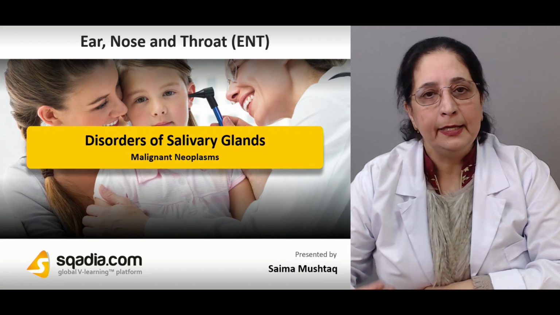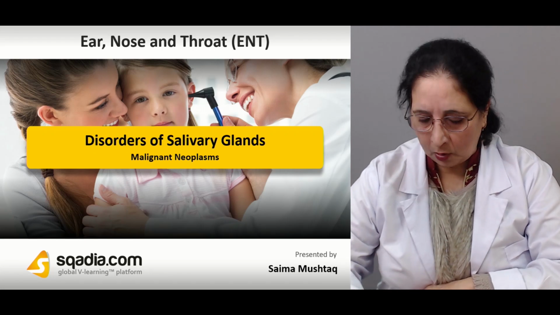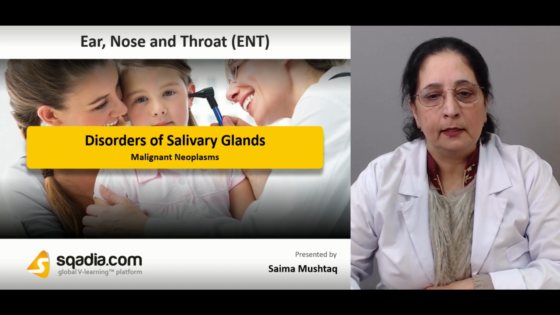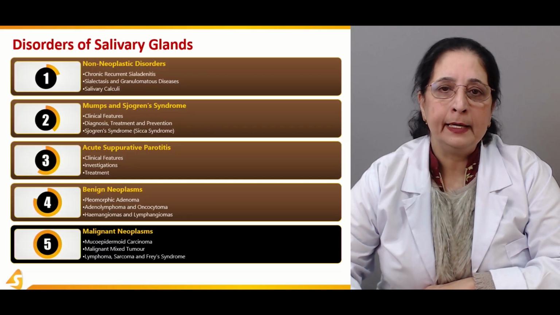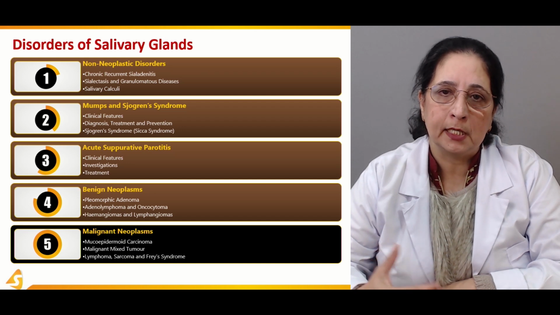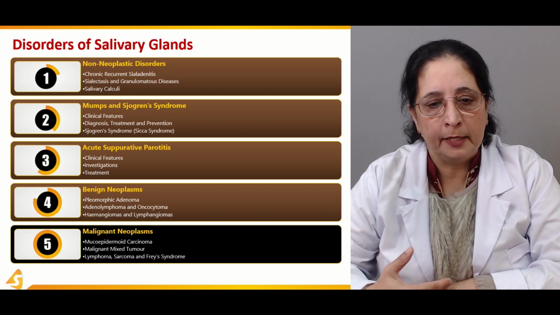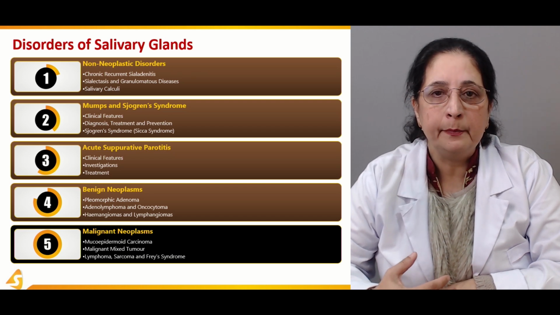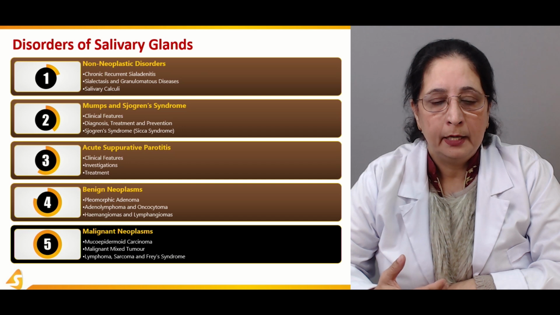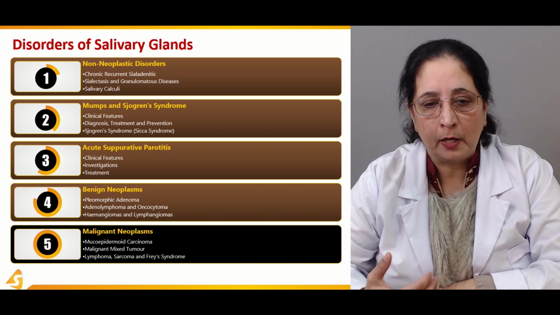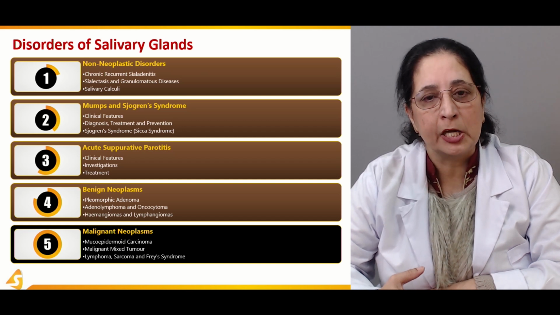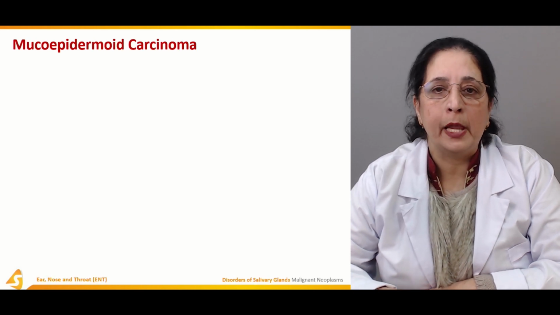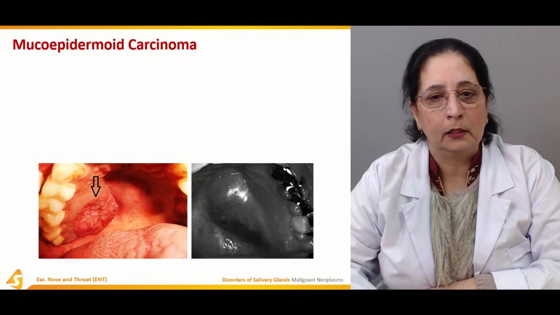So after the benign neoplasm, let's talk about some malignant neoplasm of the salivary glands. The malignant neoplasm which we will discuss in this section are the mucoepidermoid carcinoma, malignant mixed tumor, lymphoma, sarcoma, and also Frey syndrome. So first, the mucoepidermoid carcinoma.